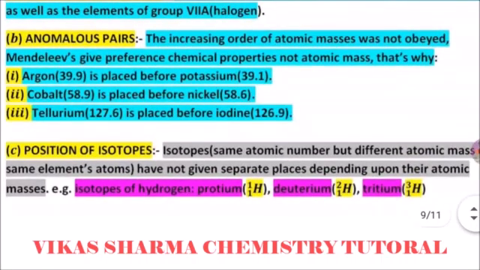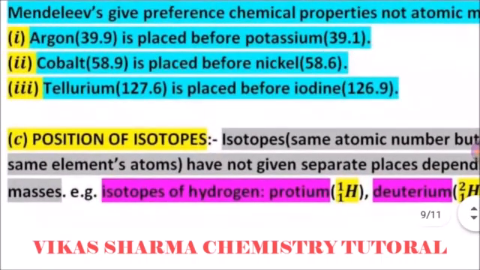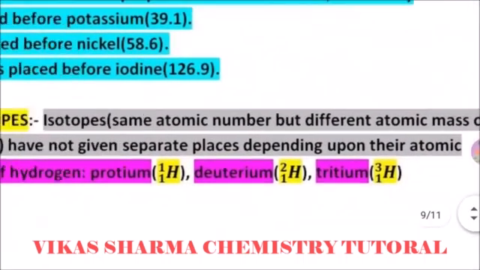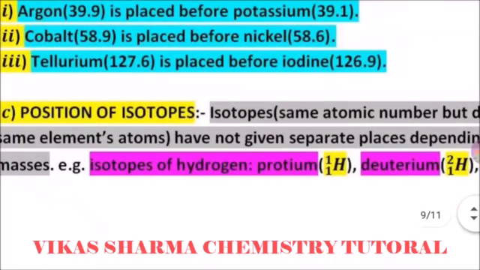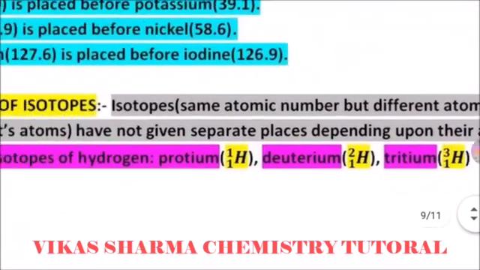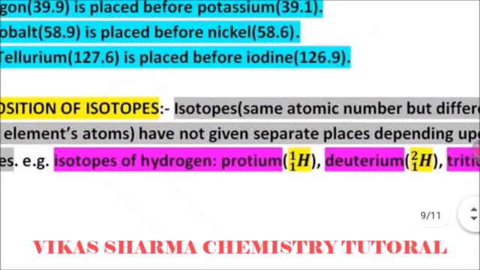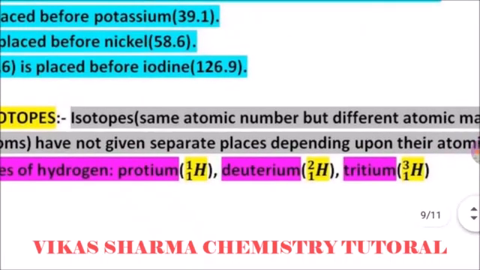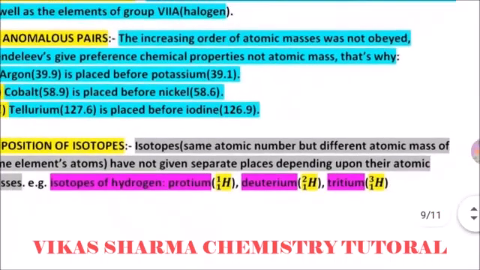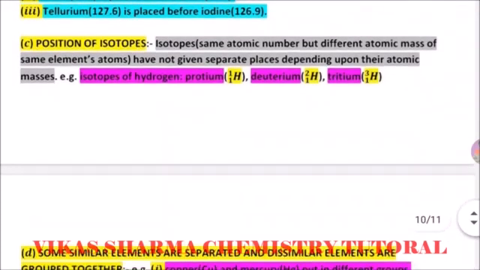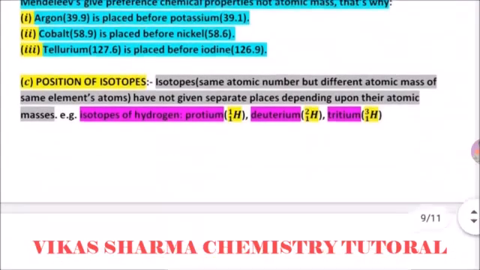The third drawback: the position of isotopes is not clear, because isotopes mean the same atomic number but different atomic mass of the same element. Atoms were not given separate places depending upon their atomic mass, because Mendeleev made his periodic table according to atomic mass. So isotopes also create a problem. For example, the isotope of hydrogen has mass 1, then deuterium is 2 and tritium is 3. It means hydrogen's isotopes would be put in three groups, because Mendeleev's periodic table is based on atomic weight. So these are the drawbacks.